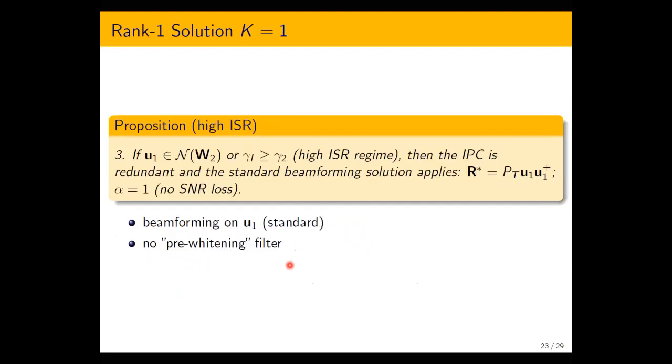And finally, when ISR is large, or when U1 belongs to the null space of W2, then the IPC is redundant and the standard water filling solution applies, with optimal signaling on the only active eigenvectors of the main channel. There is no SNR loss. So beamforming on U1 here is optimal, and there is no need for a pre-whitening filter in this case.